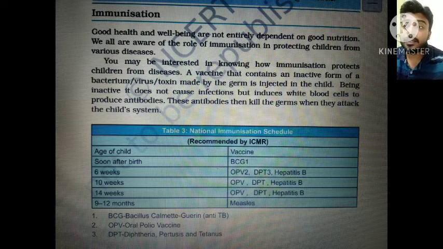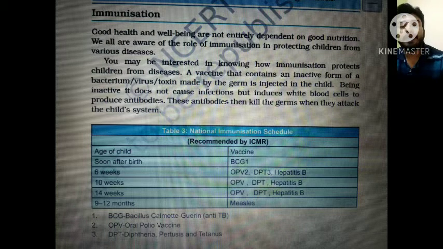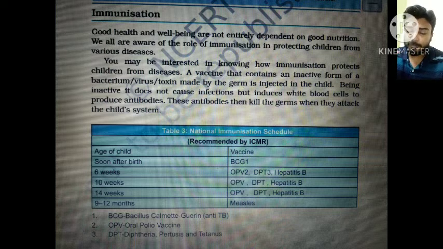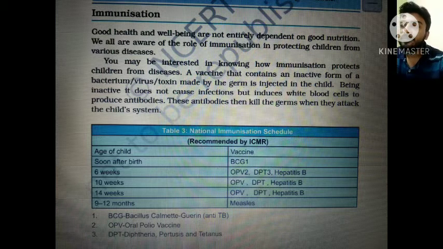A vaccine that contains an inactive form of a bacterium, virus or toxin made by the germ is injected into the child. So the inactive form of a particular bacterium or virus or toxin is injected into the baby.